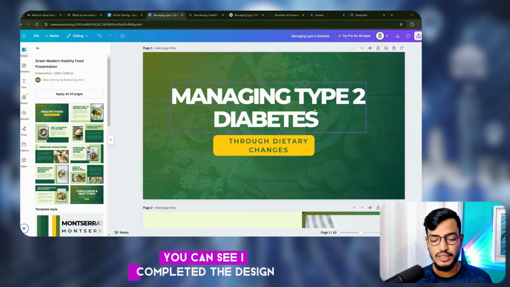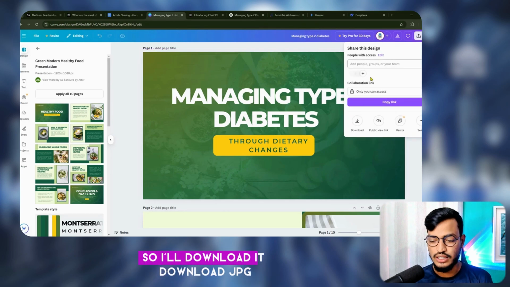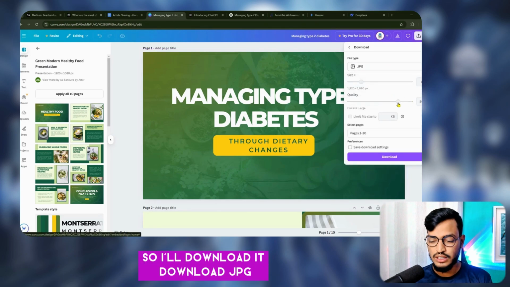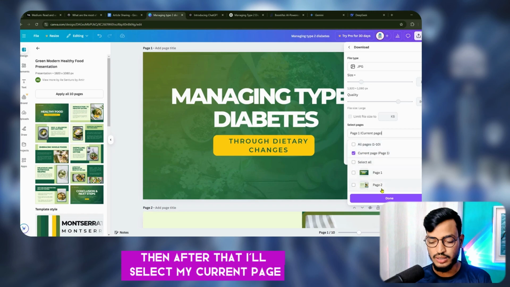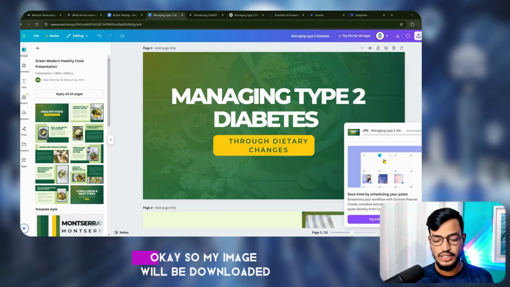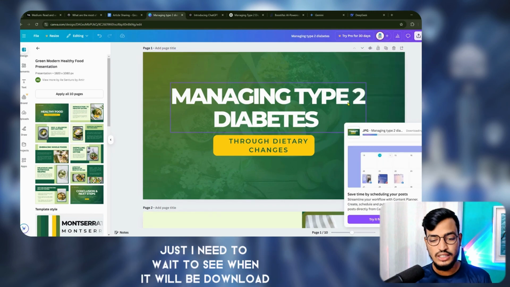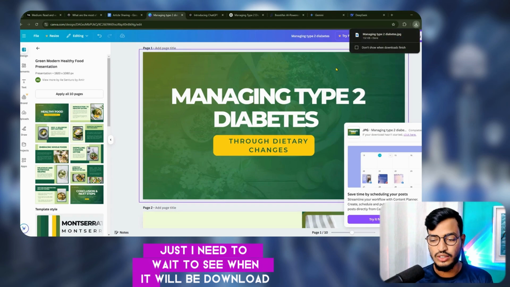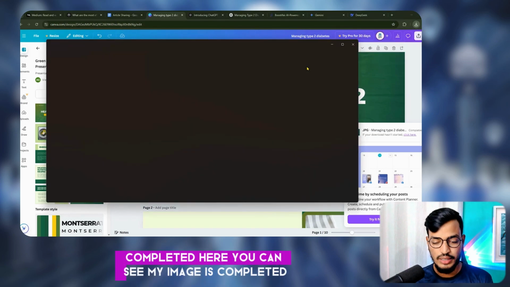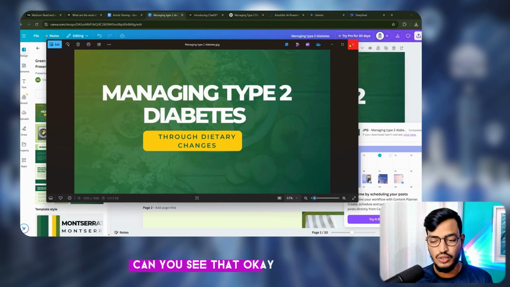You can see I completed the design. So I'll download it, download JPG. Then after that, I'll select my current page, done, download. Okay. So my image will be downloaded. I just need to wait to see when it will be completed. Here you can see my image is completed. Can you see that? Okay.